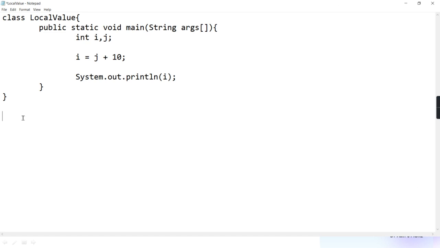Okay. So what Java says is, if the variable is uninitialized, you cannot use it. Getting?